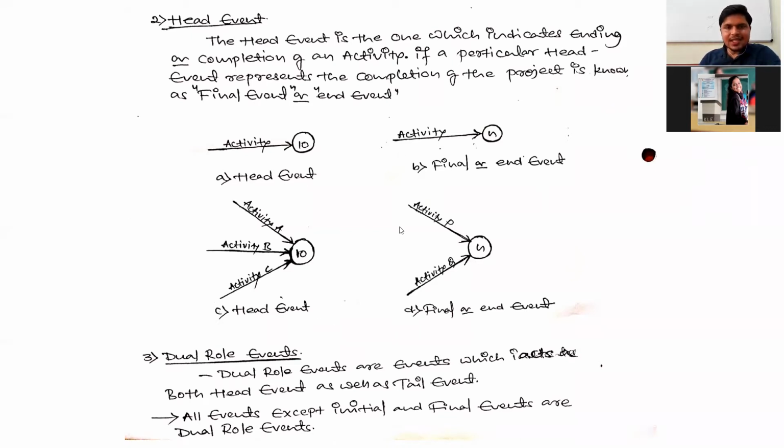So head event is very important, because during construction of a network diagram, you need to identify the tail event, head event, and dual role event. And next is dual role event.